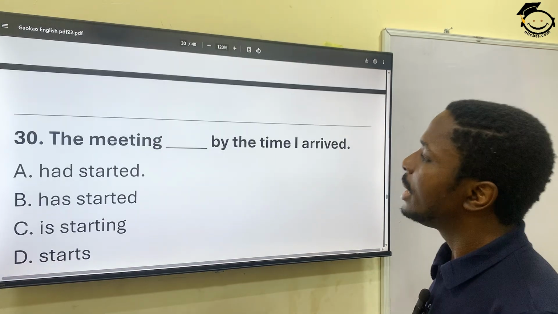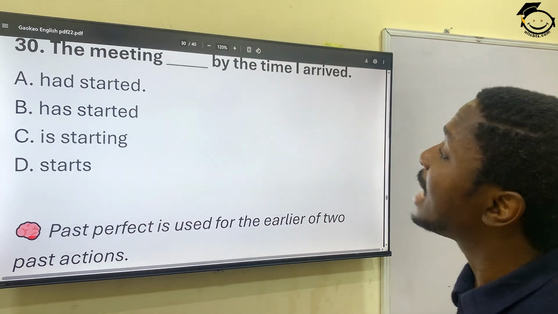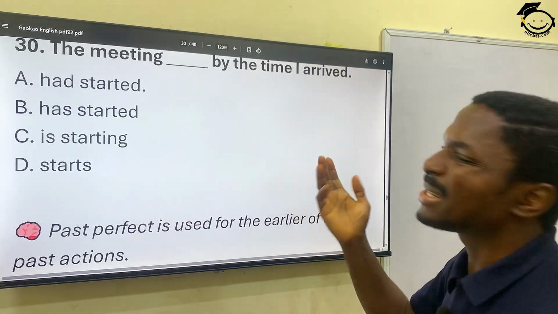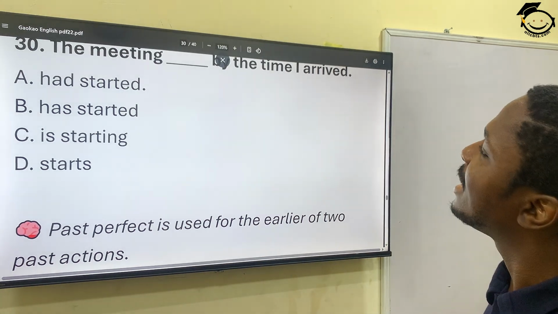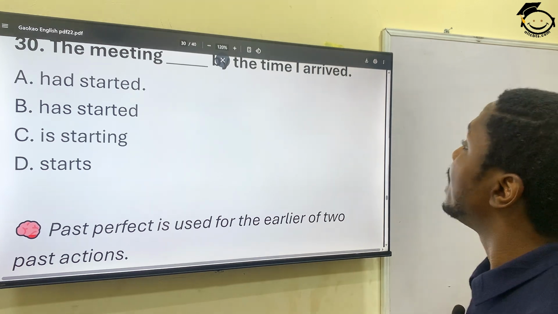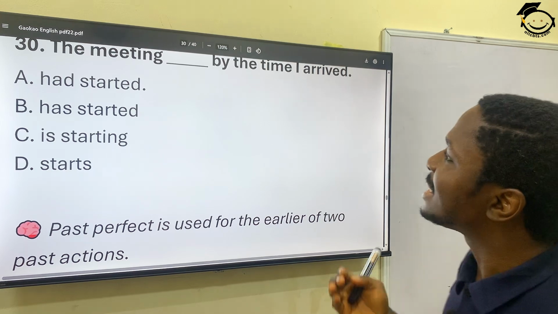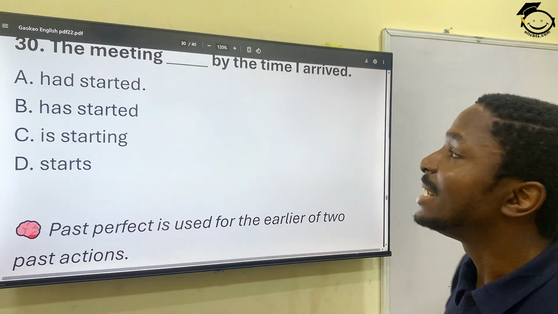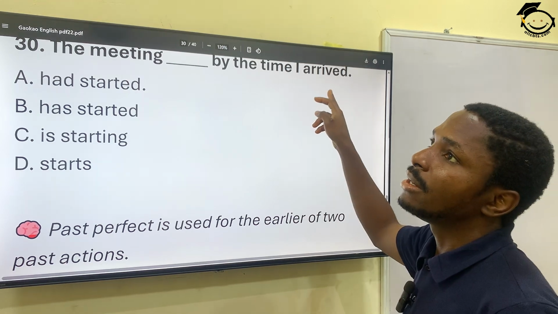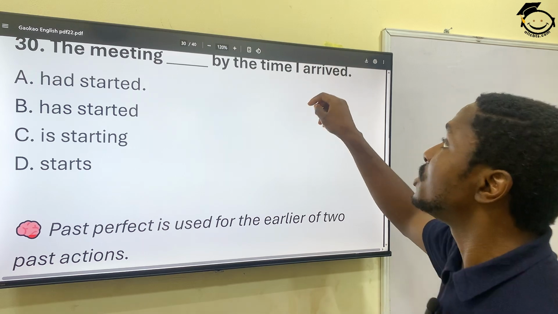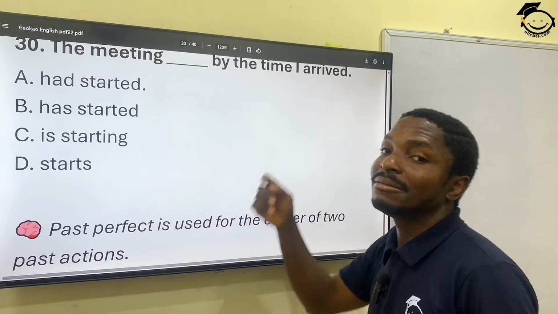30. The meeting dash by the time I arrived. The meeting had started. It's past perfect, definitely. By the time I arrived, the meeting had started, not the meeting is starting or the meeting starts. The meeting had started because we have arrived here, which is a past perfect tense. So the meeting had started by the time I arrived.